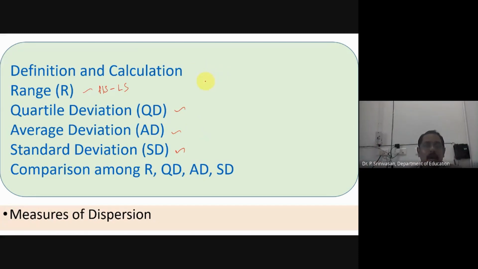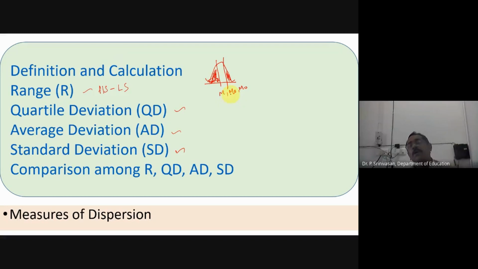Suppose you have a normal probability curve like this. The central part only gives the mean, median, and mode, and the shaded parts are for dispersion. This shaded portion won't come for median and mode. Only mean will take care of it.